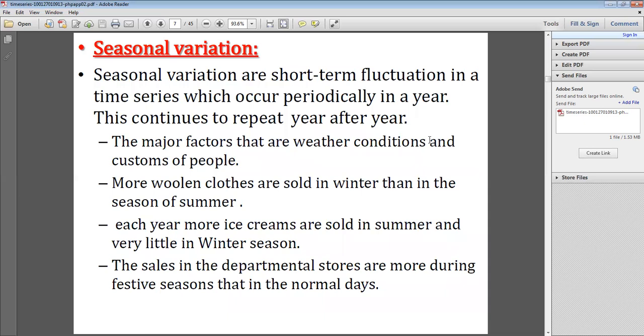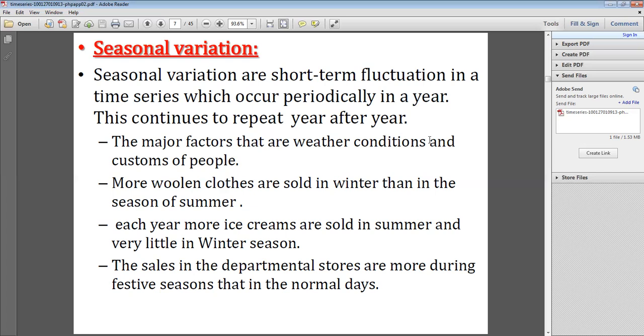First one. Number two, seasonal variations. Seasonal variations are short-term fluctuations in a time series which occur periodically in a year. This continues to repeat year after year. Okay. So season means, particularly how many seasons are there? Summer season, winter season, rainy season. So maybe particularly three seasons are there. Each and every season takes 4 months.